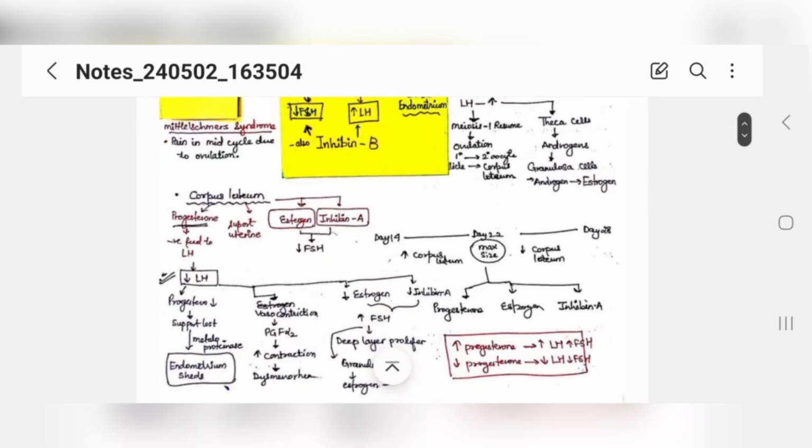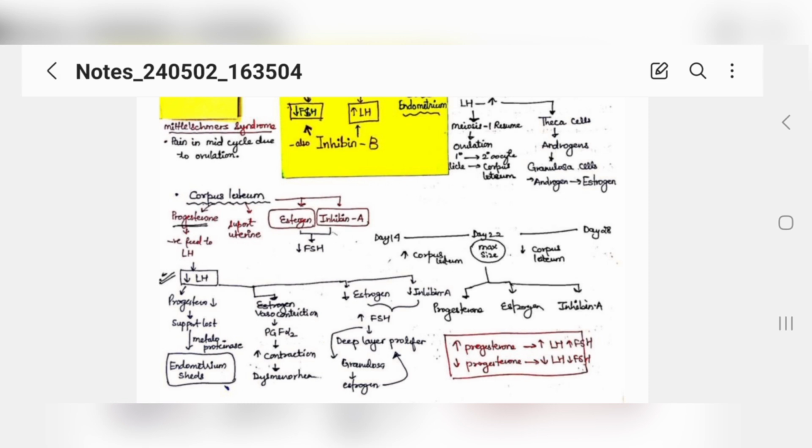Now this is a term, mittelschmerz syndrome. What is it? You can learn it as a pain in mid cycle due to ovulation. Whenever ovulation occurs, pain occurs in a female. This is called mittelschmerz syndrome.